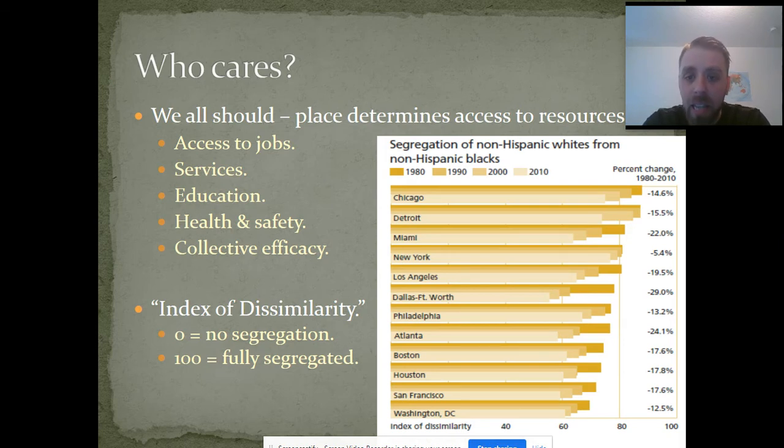Los Angeles, Dallas, Chicago, and Miami, along with Atlanta and New York City, all experienced pretty large declines in segregation over the last 40 years. We are sharing space a little bit more. But when I look at these numbers, I'm almost wondering if I'm missing the forest for the trees. Yes, this stuff is going down. Yes, segregation is decreasing. Yes, people of color are more able to access white neighborhoods in a way that their ancestors never, ever could. But these numbers are high.